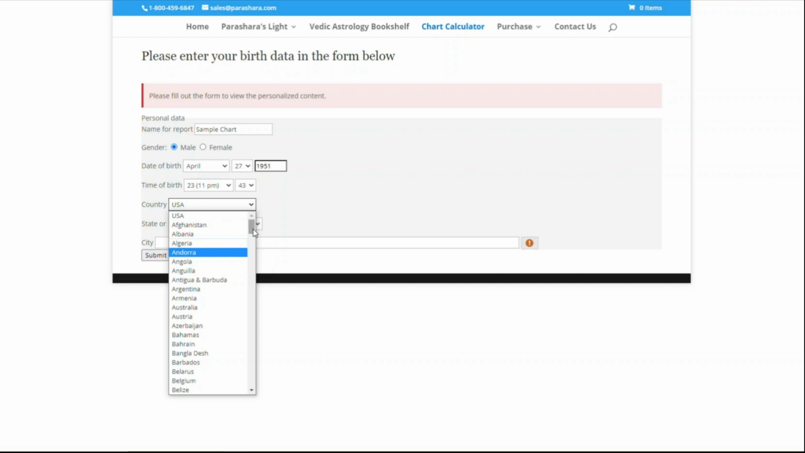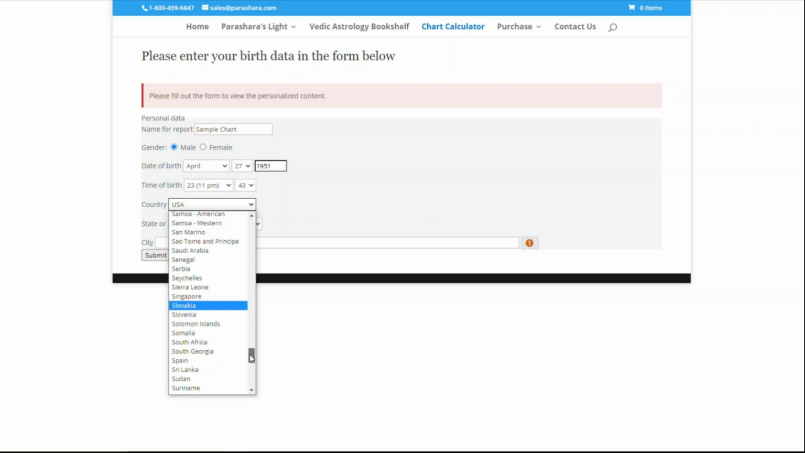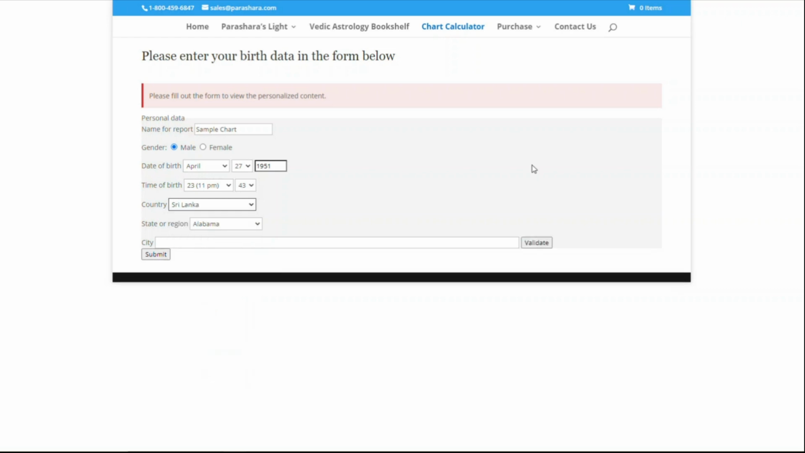We put Sri Lanka. I'm coming from Sri Lanka. Always my mind is there. So let's put Sri Lanka. Now look for this slowly. Sri Lanka here. You can see Sri Lanka here. Click on Sri Lanka. Now we have put the sample chart, and then we put the month and the date and the year and the time. Make sure you put the correct time,